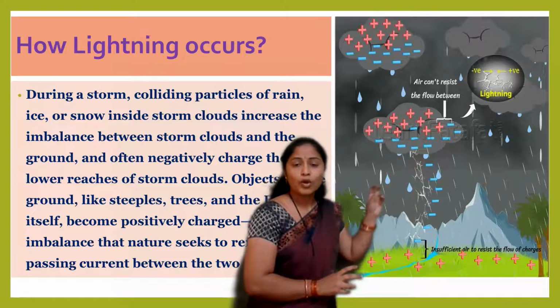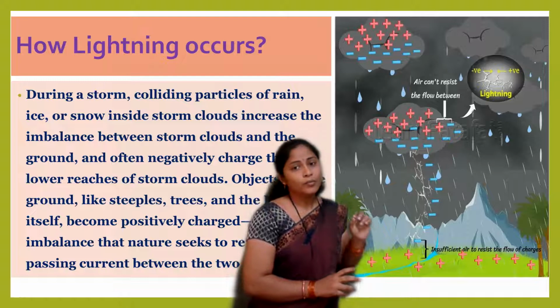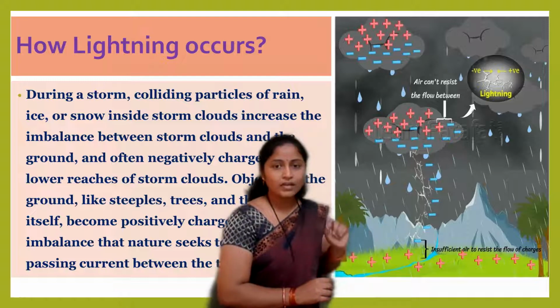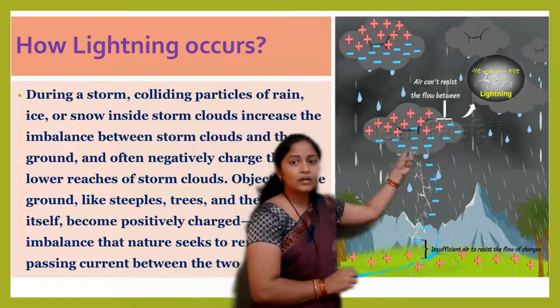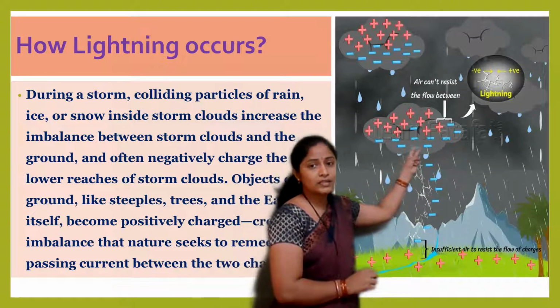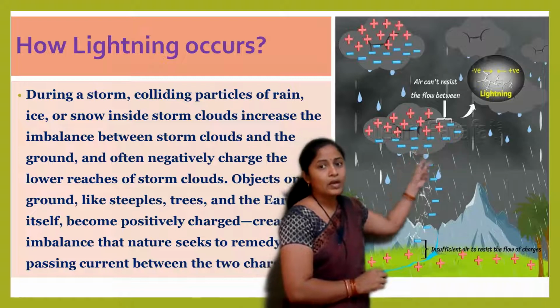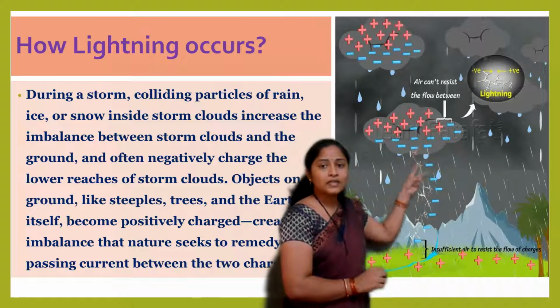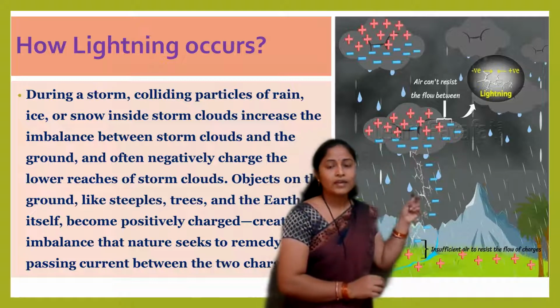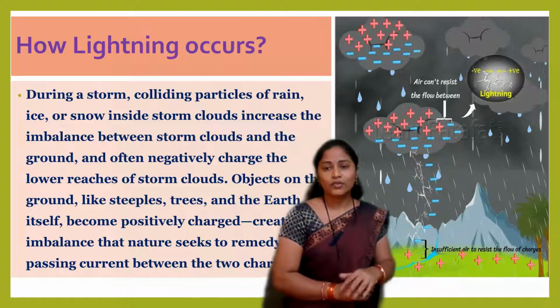That means actually the property of air is that it is a poor conductor of electricity. The charge cannot flow through it. But when a large accumulation of charges takes place inside the cloud and the distance between the two objects is less, in that situation air acts as a good conductor of electricity.